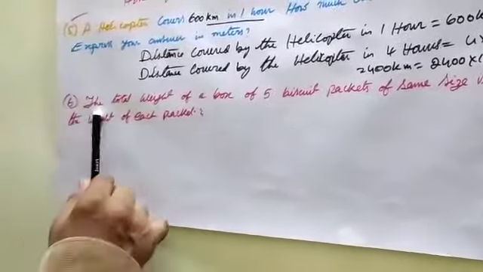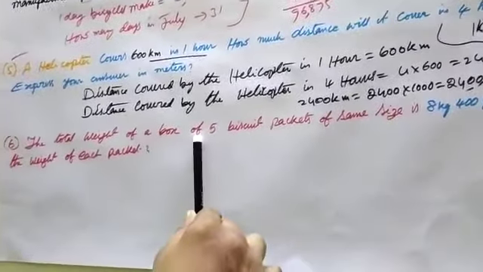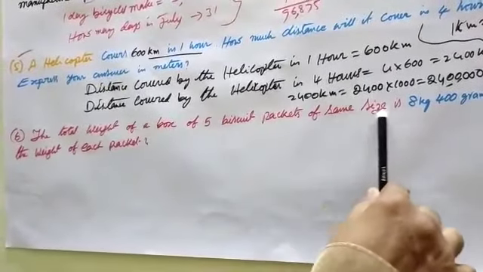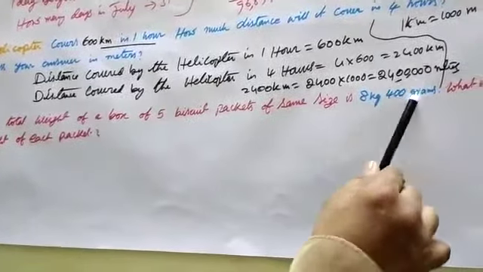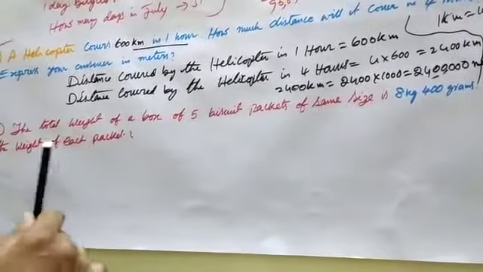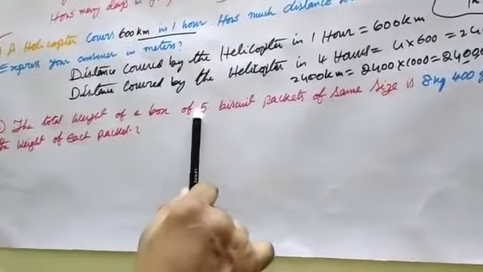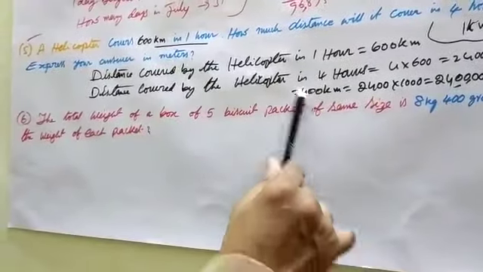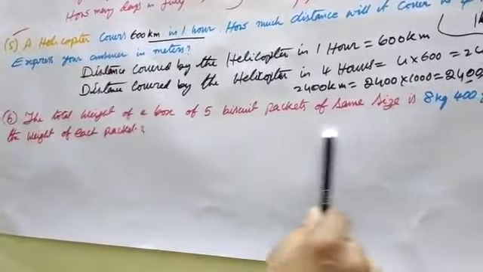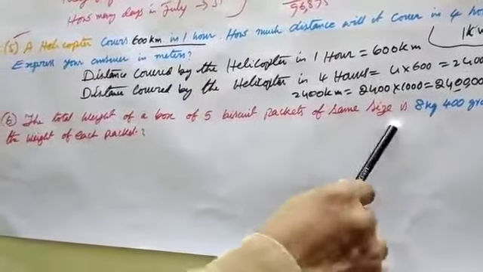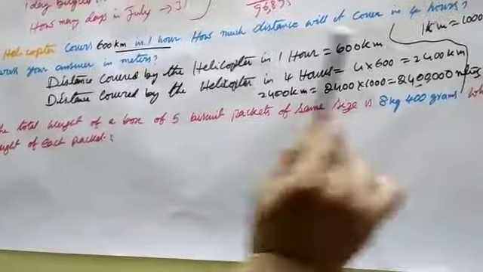The total weight of a box of 5 biscuit packets of the same size is 8 kg 400 grams. What is the weight of each packet? The total weight of the 5 biscuit packets is 8 kg 400 grams.